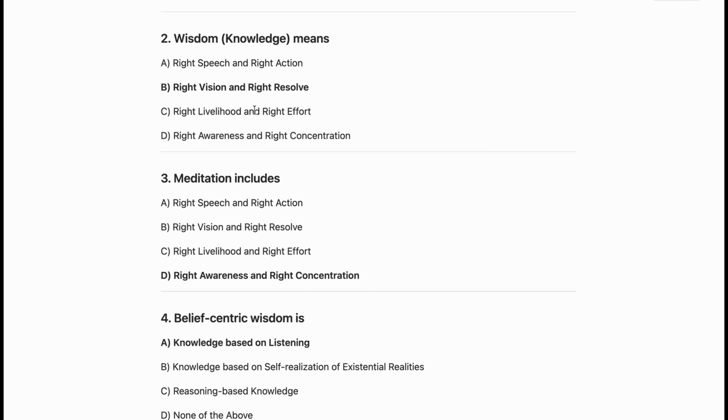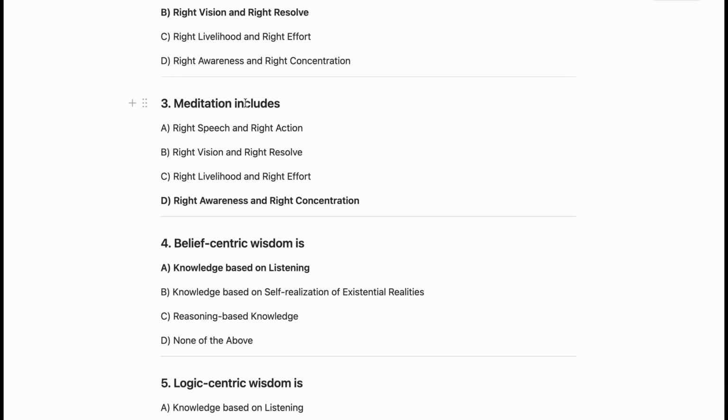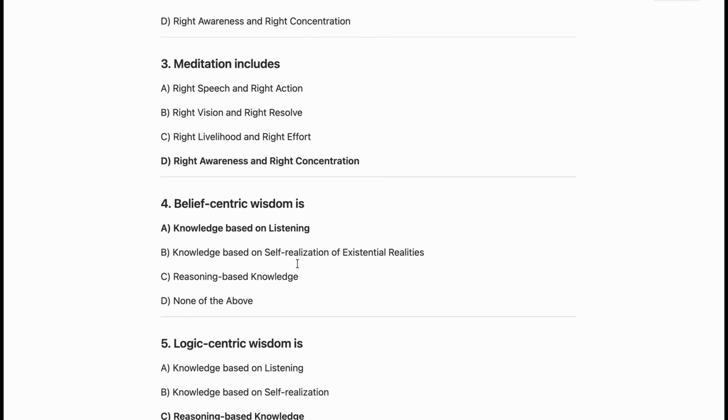Now, wisdom knowledge means right vision and right resolve. So, B is the correct answer. Now, the next question is meditation includes right awareness and right concentration. So, D is the correct answer. Now, the belief centric wisdom is knowledge based on listening. So, A is the correct answer.